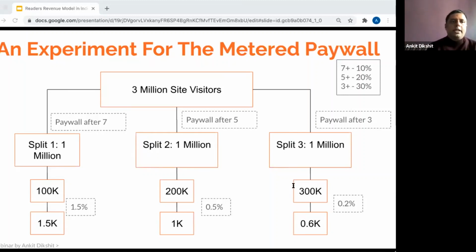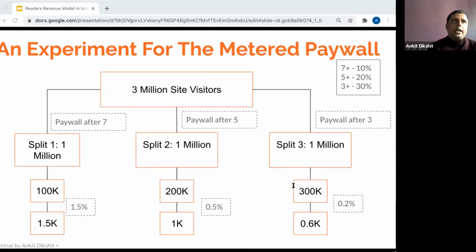So what we did, we divided it into three parts, 1 million each, and we put up a paywall after 7 stories for the first set. So only when you reach your seventh article, you will find a paywall. When you reach your fifth article, you will find a paywall for the second split, and similarly for the third split, you will find a paywall when you have crossed the three articles benchmark.